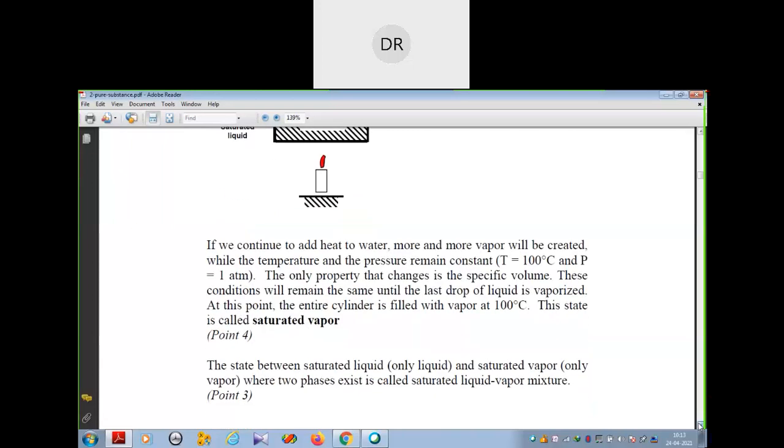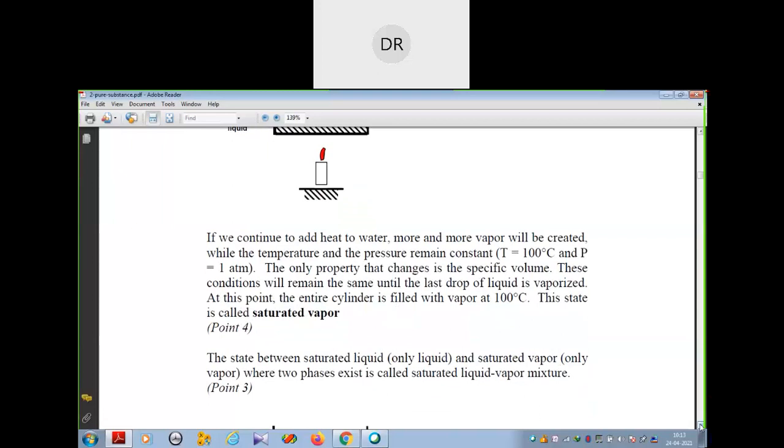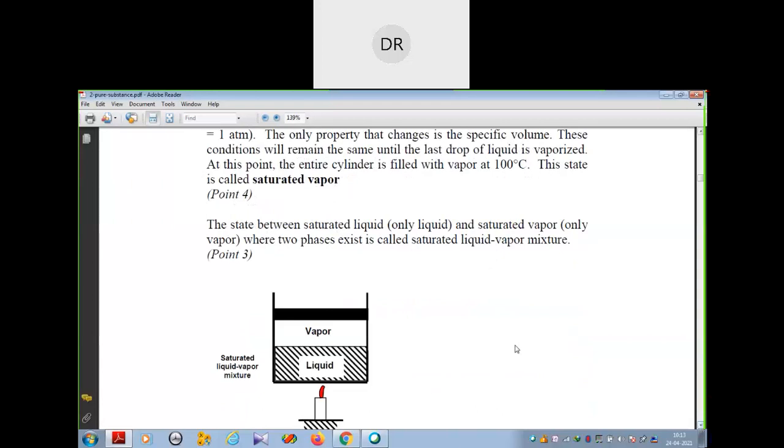So the state between the saturated liquid, which means only liquid, and the saturated vapor, only vapor, where two phases exist together, is called the saturated liquid vapor mixture. It is shown in this diagram.